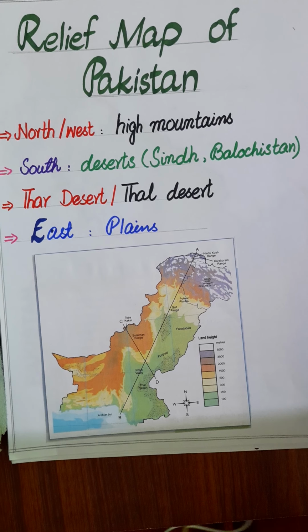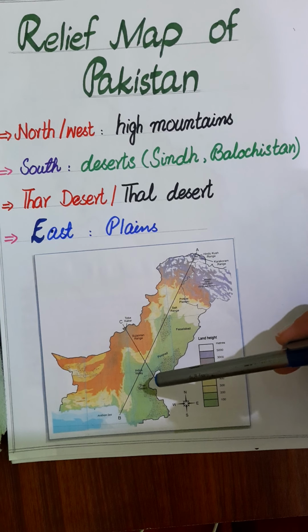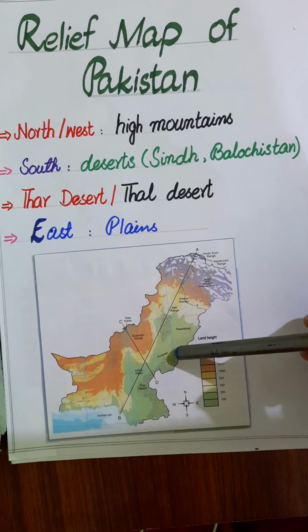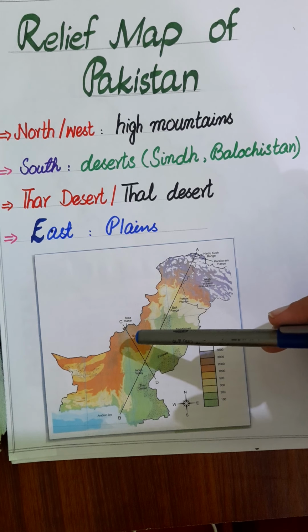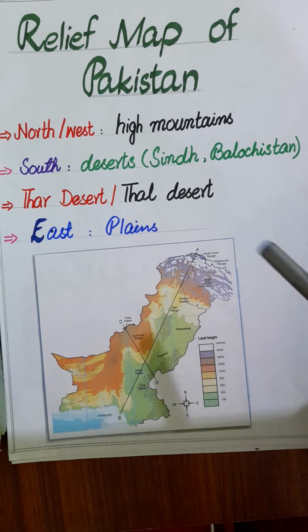Okay, in the south we have the deserts, the deserts of Sindh and Balochistan. In Pakistan we also have deserts. The third desert extends far into India. These black dots show the deserts. It extends far into India, and the third desert is there with the Indus Valley in Pakistan.